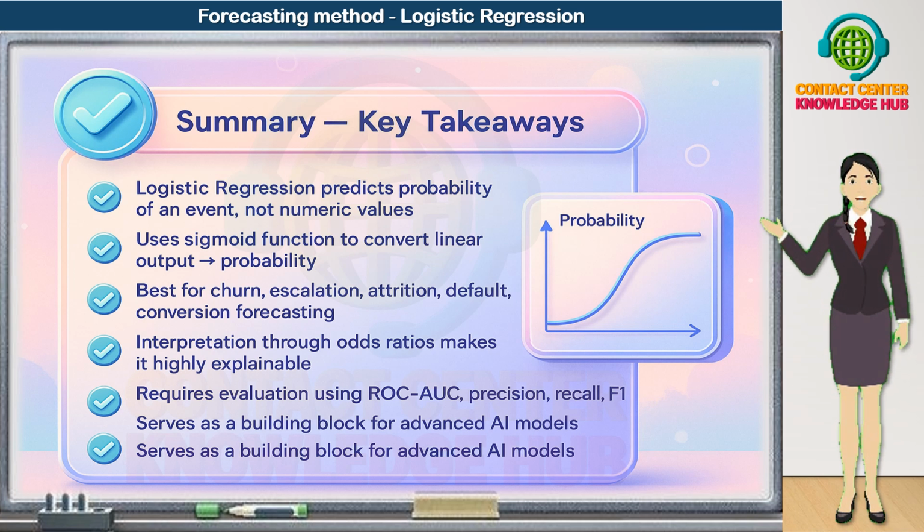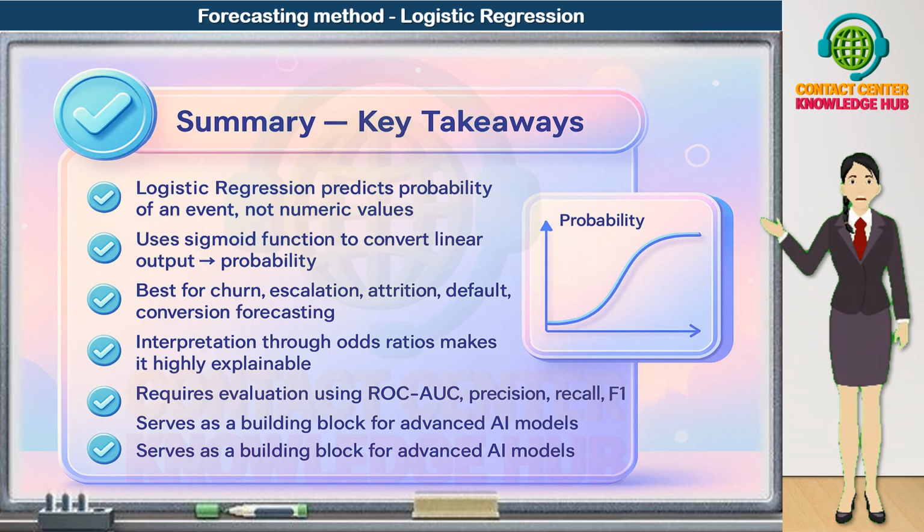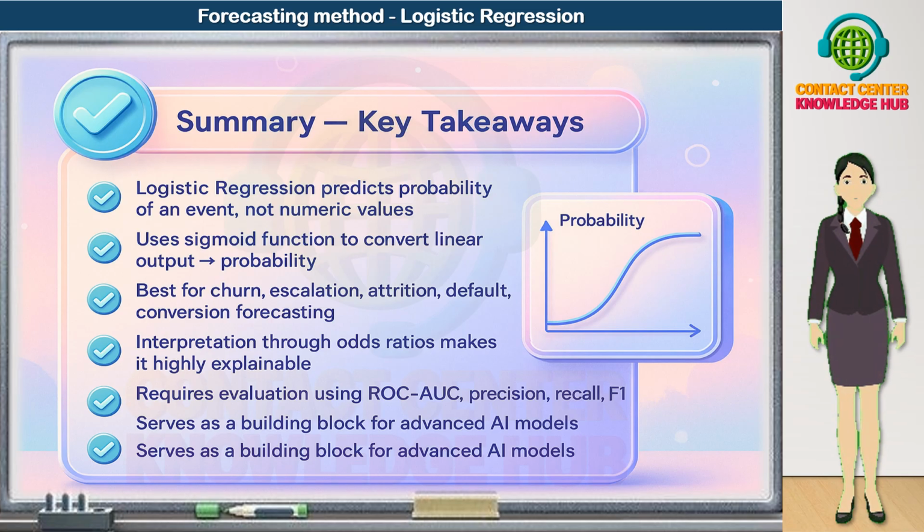Third, logistic regression is best suited for forecasting churn, escalation, attrition, payment default, and sales conversion. All problems where the outcome is event versus no event. Fourth, interpretation through odds ratios makes logistic regression highly explainable. We can clearly say, if this predictor increases by 1 unit, the odds of the event multiply by this factor. That level of transparency is crucial for stakeholders, regulators, and governance.